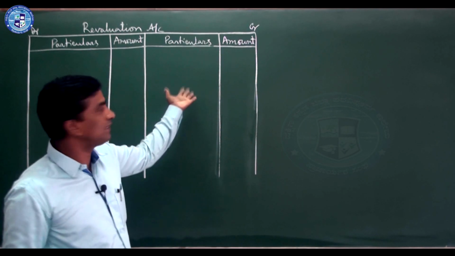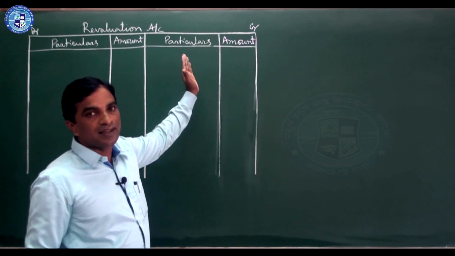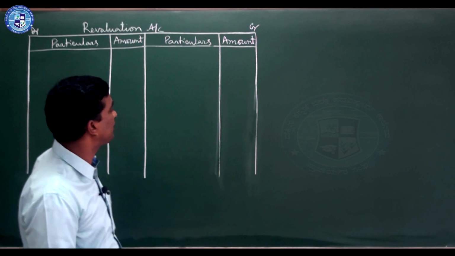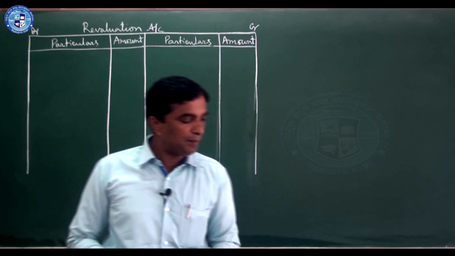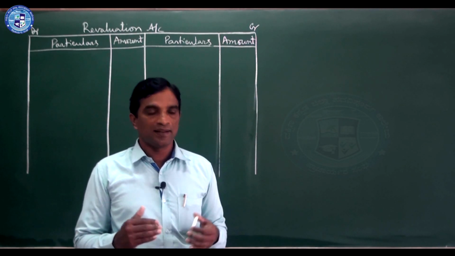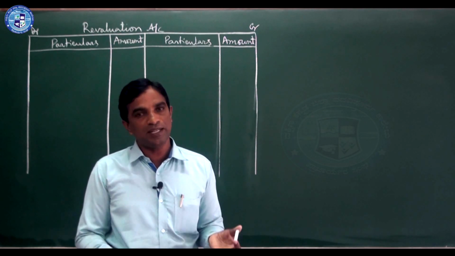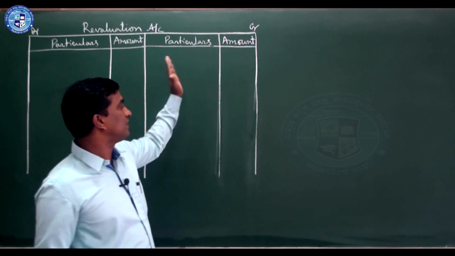So when an asset increases or a liability decreases, write in the credit side, because the asset account is debtor to the revaluation account. Here you start: buildings to be appreciated by 20%. Buildings are to be appreciated by 20%. 20% increase in the assets. So when an asset increases, this side.